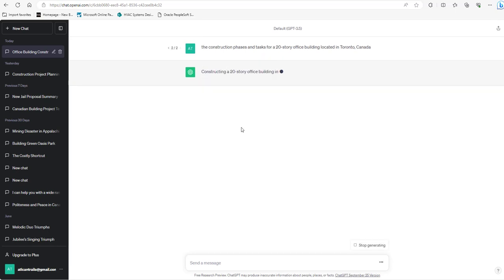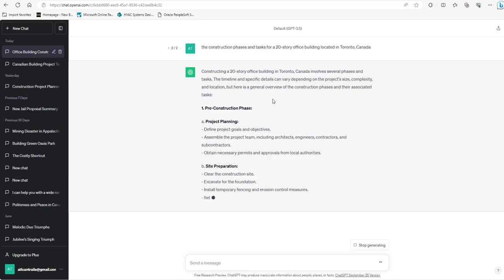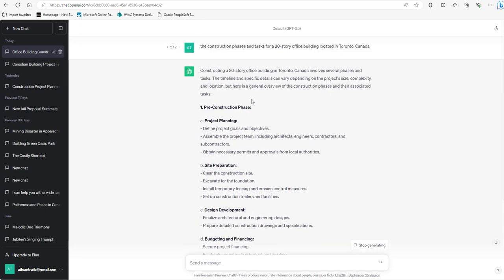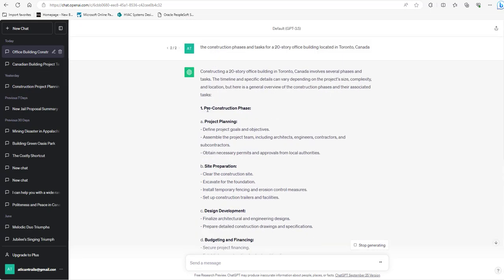Okay, so once I do this, it should create something. I'll just stop it here, but it can go through each phase, and this is where you will need to edit a little bit, because I've got a 20-story office building, and you might have something else. A lot of this stuff is going to be very consistent.